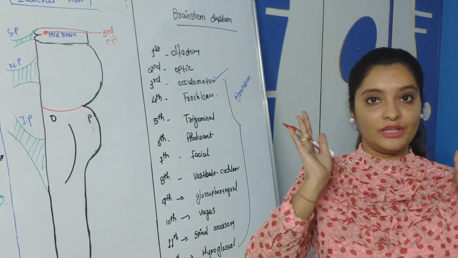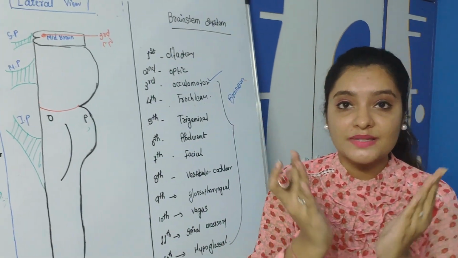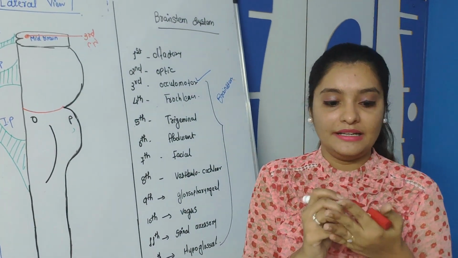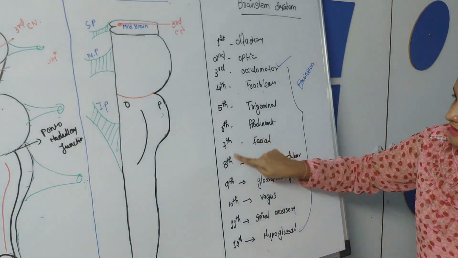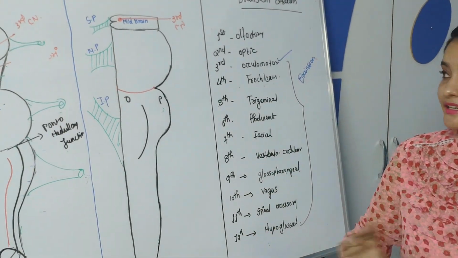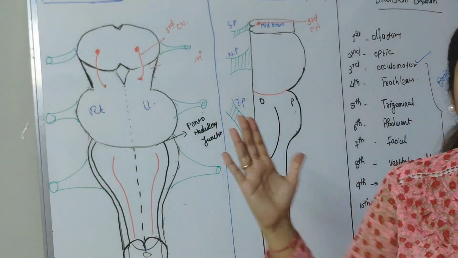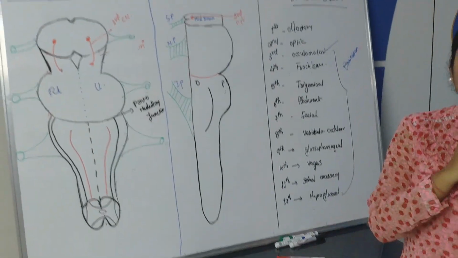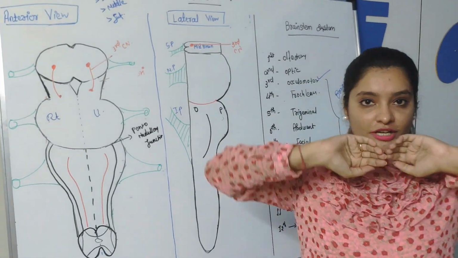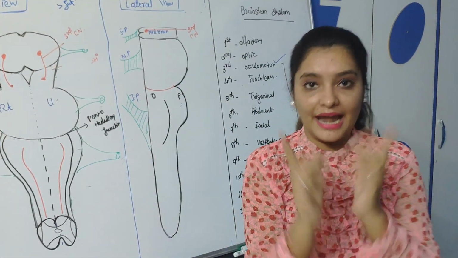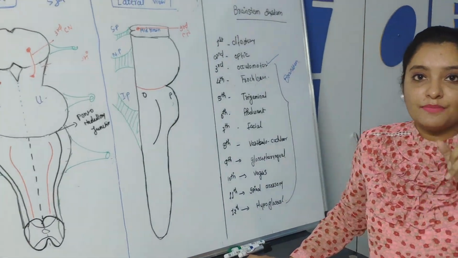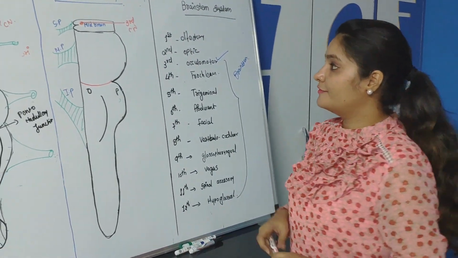It originates from the posterior part, and it comes to the level of the anterior part of the brainstem. Again, the third, fifth, sixth, 7, 8, 9, 10, 11, these all originate from the anterior part of the brainstem. But the fourth cranial nerve originates from the posterior part of the brainstem, and it comes anteriorly. So please remember this difference.